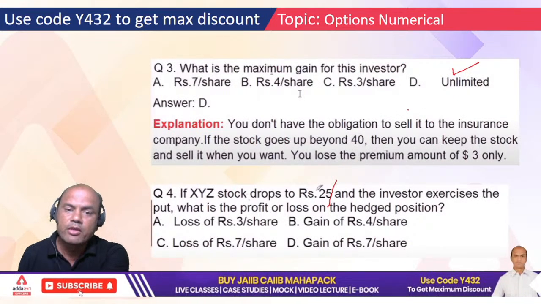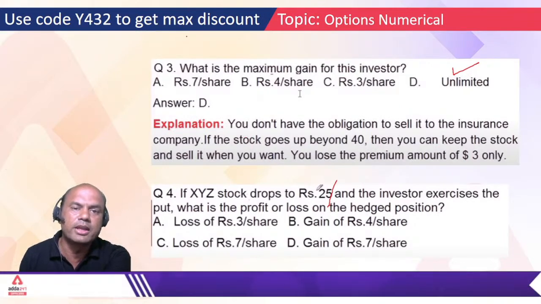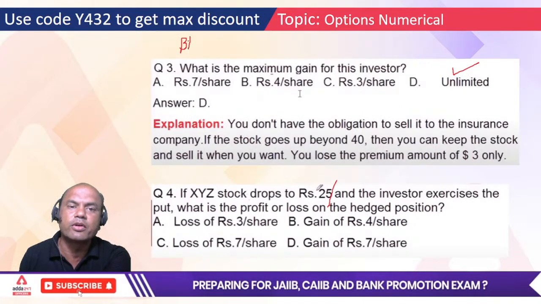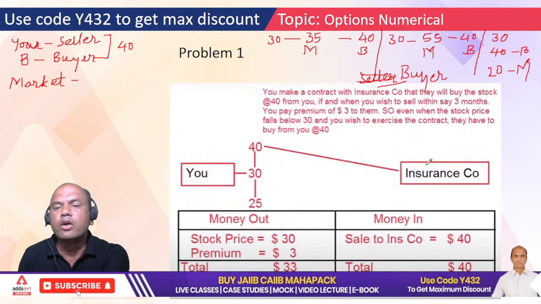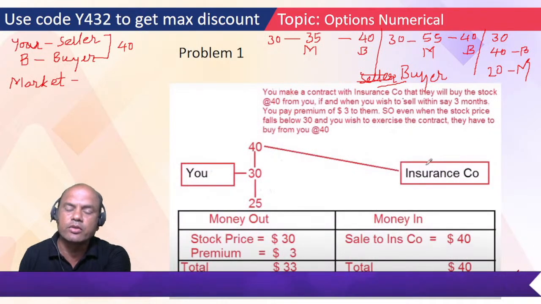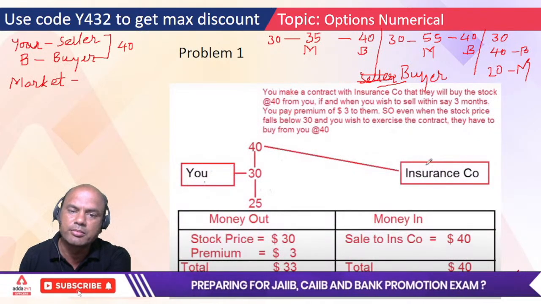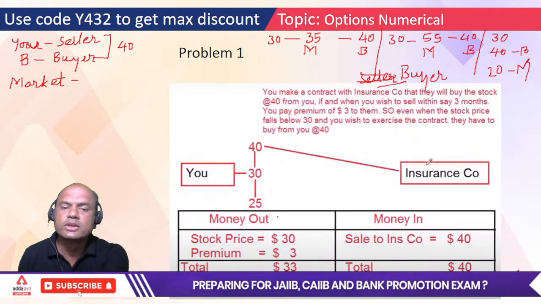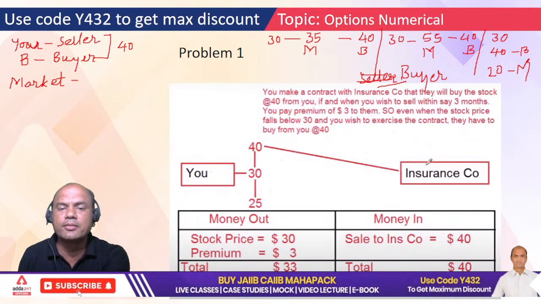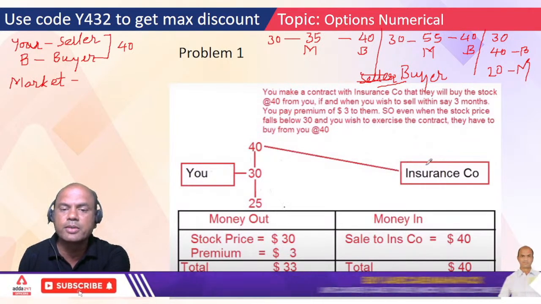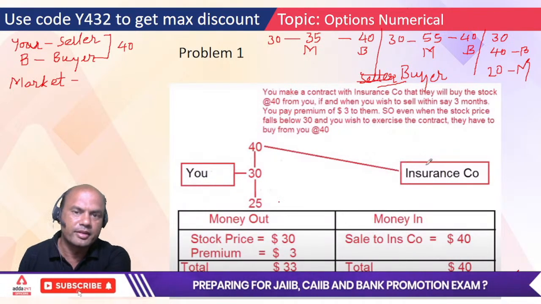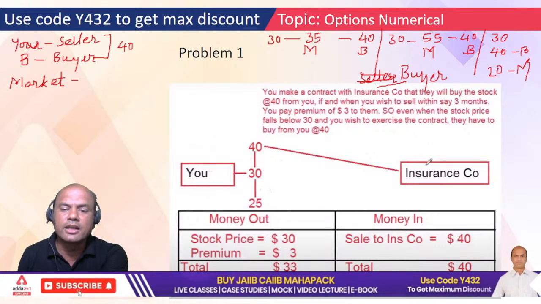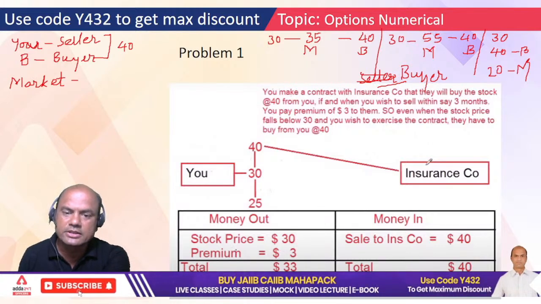Now, what is the break-even point in this case? Let me ask you one question which is not there over here. BEP, the break-even point, means no profit, no loss. What is the BEP over here? Who can tell me? Write fast the answer. Let's say I am the buyer, the one who sells at the strike. What is the break-even point at which I'll not earn anything, not lose anything? Correct, 33, because this is the price I have paid plus the premium I have paid.